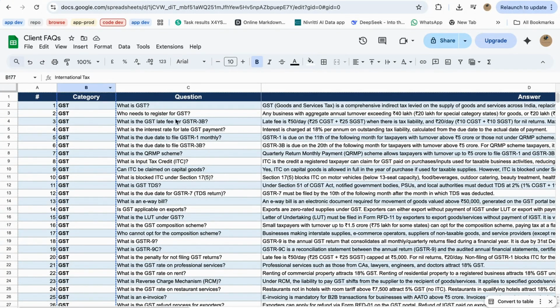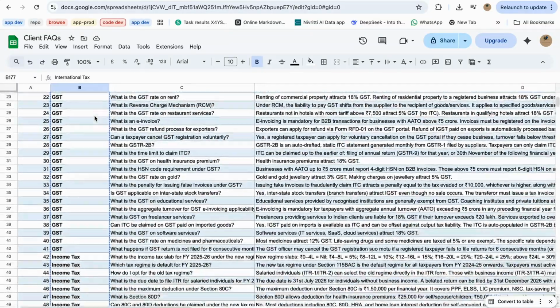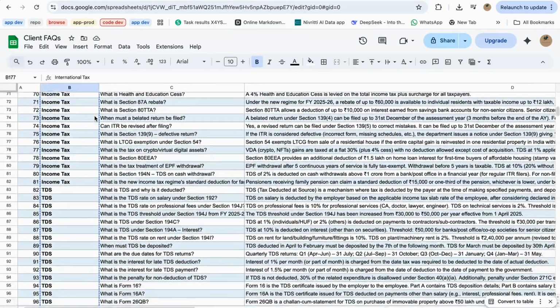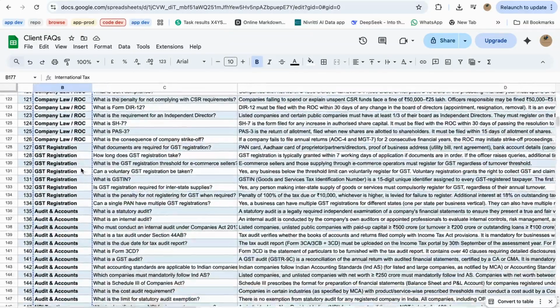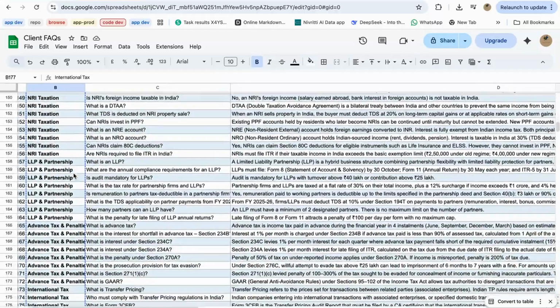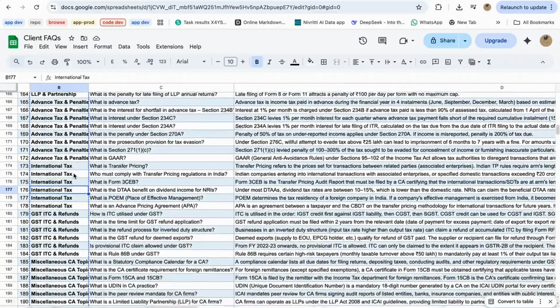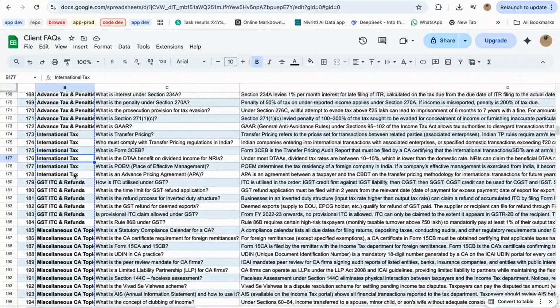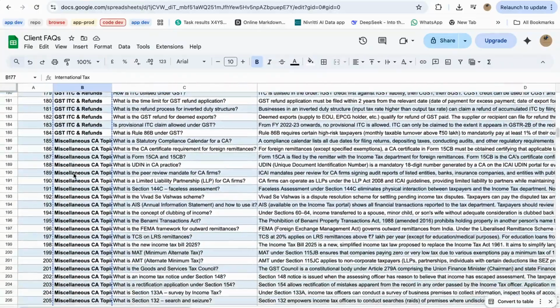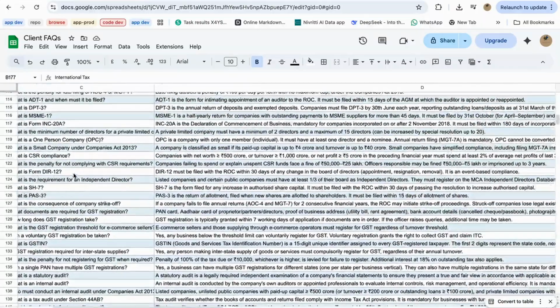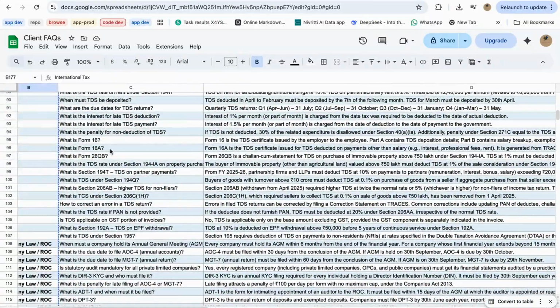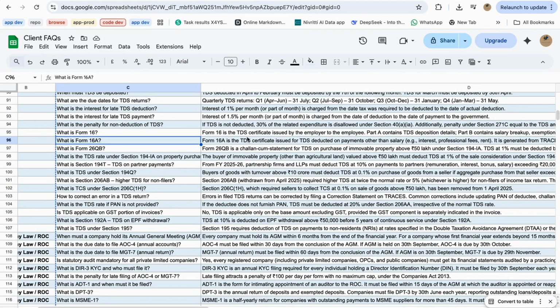This is just a normal spreadsheet where we've written down some common questions that clients usually ask, things like GST, income tax, TDS, company law by ROC, GST registration, audit and accounts, NRI taxation, LLP and partnership, advanced tax and penalties, international tax, GST, ITC and refunds, miscellaneous CA topic, stuff like that. Now, normally whenever a client sends an email with one of these questions, someone in the office has to open the email, check the details, and then type a reply manually.